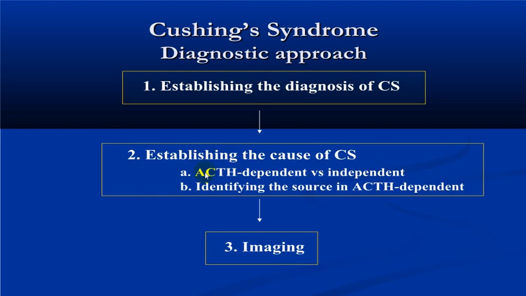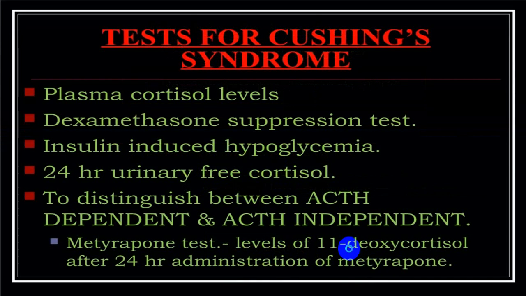If ACTH level is elevated, it means either it is pituitary induced, hypothalamic induced, or ectopic ACTH production. If it is a low level of ACTH, then it is ACTH independent, so it is basically the adrenal gland. To find out a pituitary tumor, hypothalamic tumor or adrenal gland tumor, you will have to go for imaging studies. To identify the source of ACTH dependent disease, that is pituitary, hypothalamus or other ectopic sites, you will have to go for imaging studies.